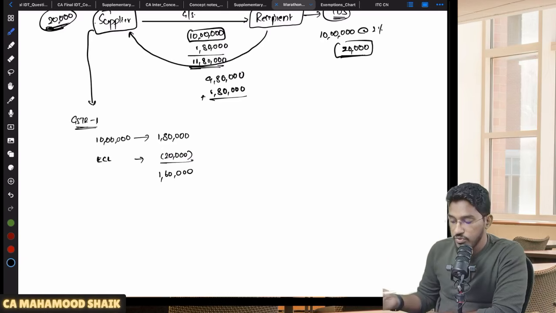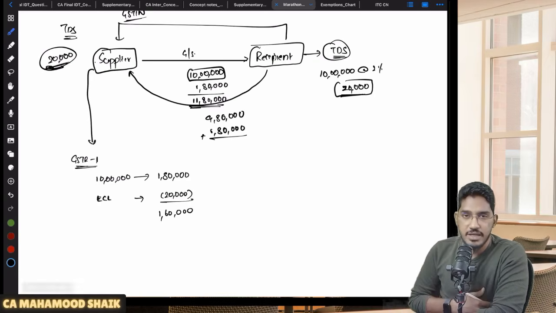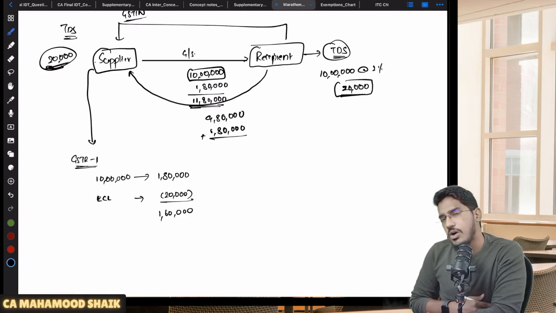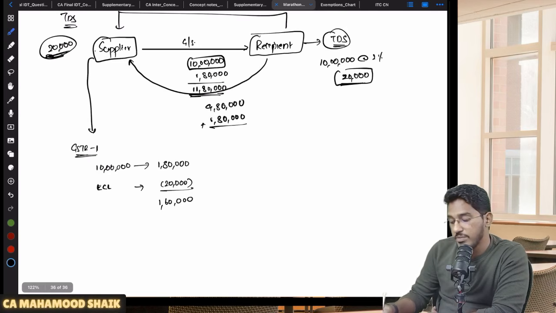Now, if you go to the technicalities, sir, does that mean every time a supplier is making a supply to the recipient, on all supplies will the recipient deduct the TDS amount? Do you think on each and every supply under GST, the recipient will be under an obligation to deduct the TDS amount? The answer is no. TDS is required to be deducted only when some conditions are fulfilled. TDS is not applicable in all cases. TDS will become applicable only when some conditions are met.